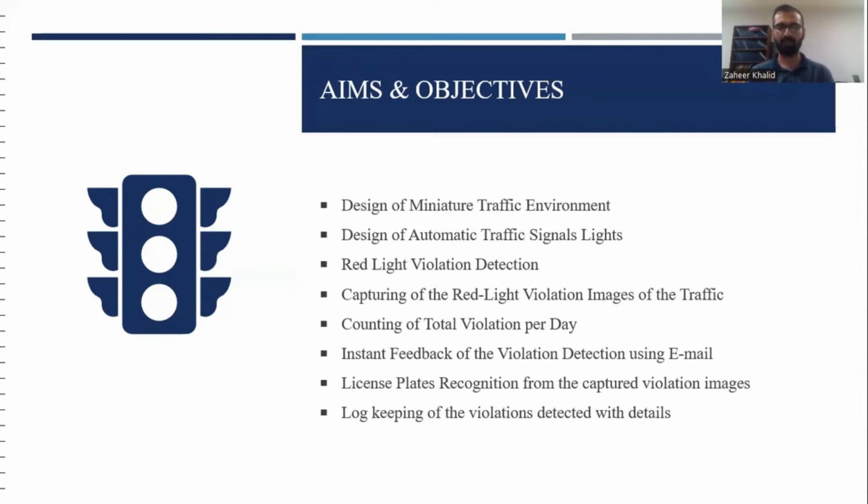After that, the red light violation detection system, which is composed of computer vision tools, can actively detect traffic signal violations. Capturing a red light violation image: when it detects a traffic signal violation, it will capture those images and save them to the local PC. After that, it will also count the total violations per day and feed that information back to the authorities.